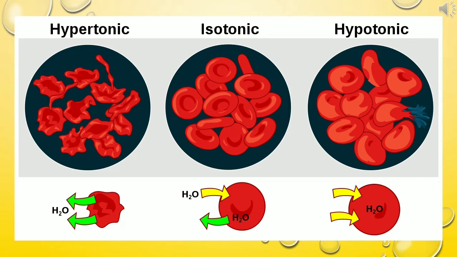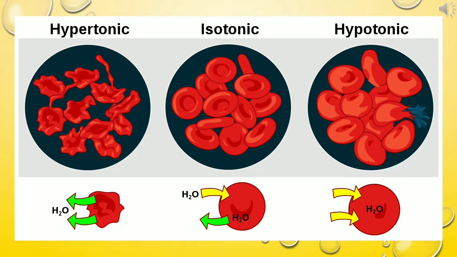The next one is hypotonic. Hypo means less. The solution that has a lesser number of solute molecules is called hypotonic medium. Here, the external solution concentration is less compared to the concentration of the inner solution of an organism. In this case, water will rush into the organism. The third one is hypertonic. Hyper means high. Here, the external solution concentration is greater than the concentration of the inner solution of the organism. So, what happens? In this case, the water will rush out of the organism.